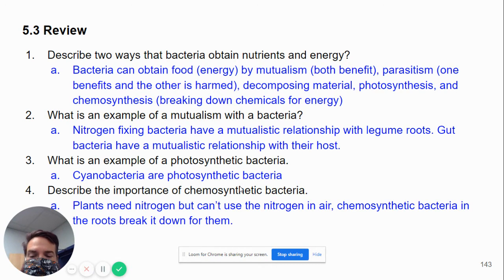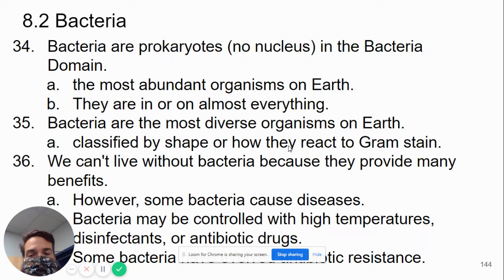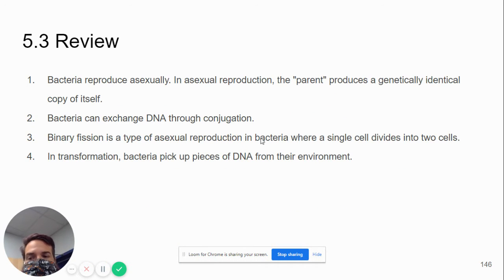Describe the importance of chemosynthetic bacteria. Plants need nitrogen, but they can't use the nitrogen in the air. It has to be fixed by the chemosynthetic bacteria in their roots or in the soil. All right.